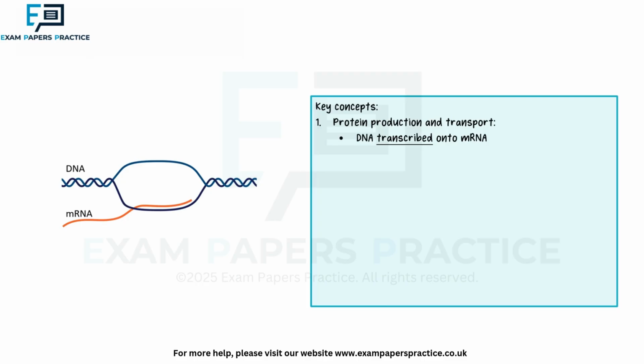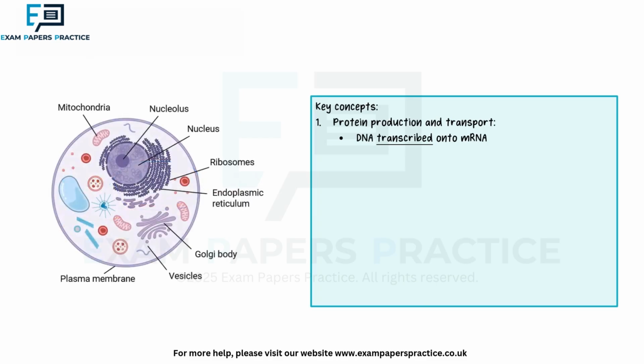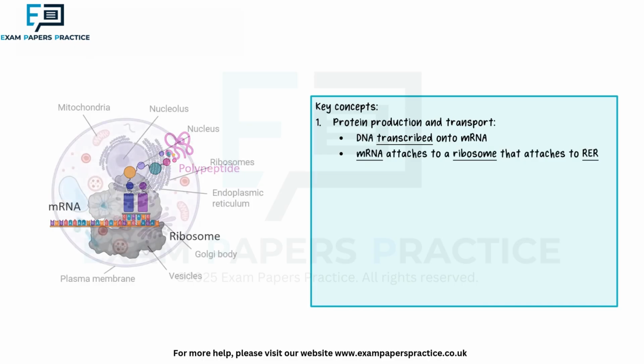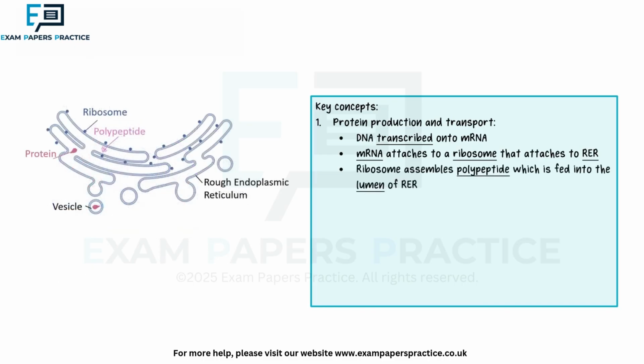Once the messenger RNA is modified, it passes through a nuclear pore, and the messenger RNA attaches to a ribosome embedded in the rough endoplasmic reticulum. As the messenger RNA is translated, the growing polypeptide is directed into the lumen of the rough endoplasmic reticulum. The rough endoplasmic reticulum is enclosed by a membrane, effectively isolating the polypeptide from the cytosol.